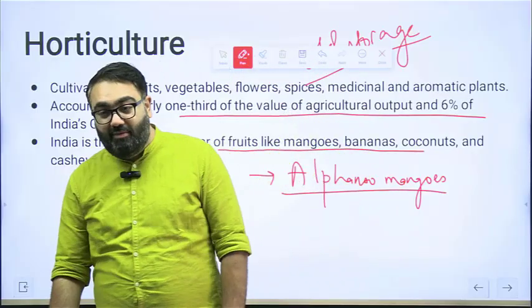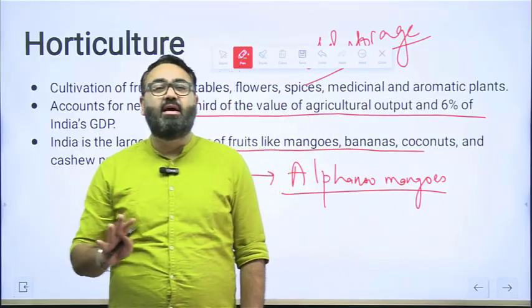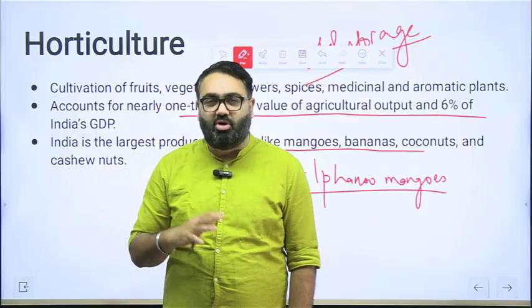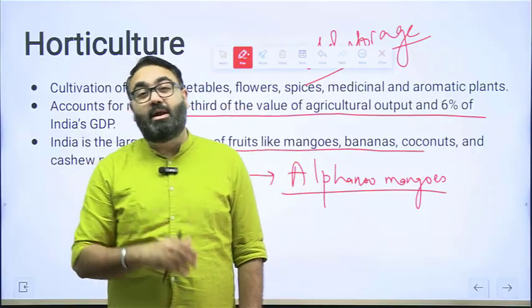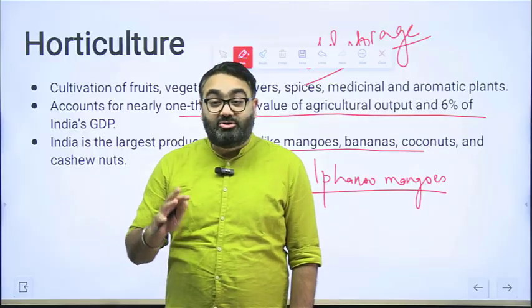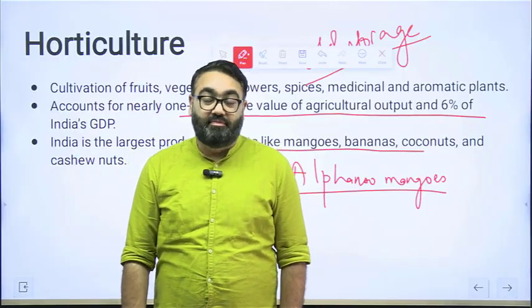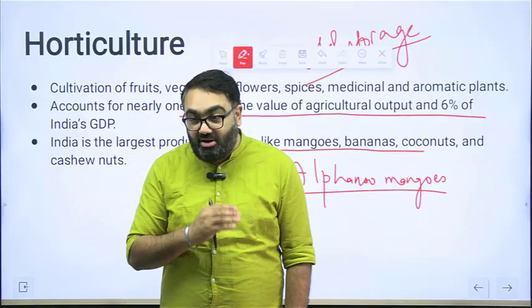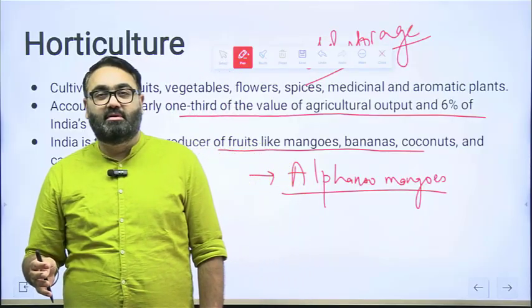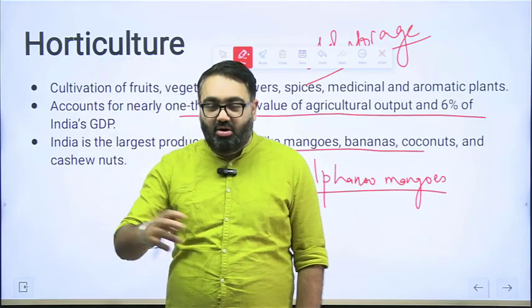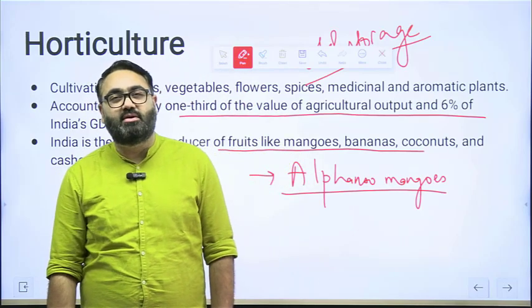So, what Europe did was, they are very, very strict when it comes to these kinds of issues, the quality of the products, especially edible products. So, they banned Alfonso mangoes from India. They said that we can't import, and that went on for many years. It's very recently that Indian mangoes are again being sent to Europe.